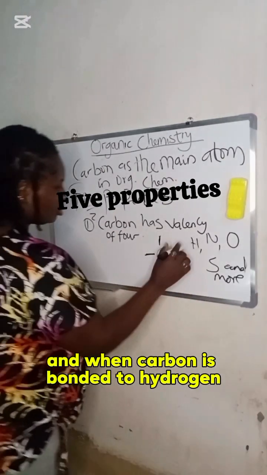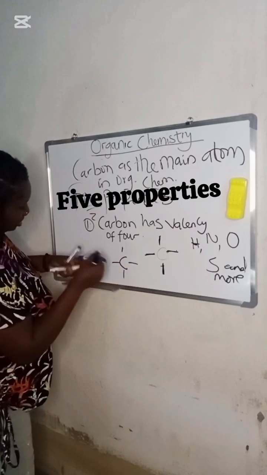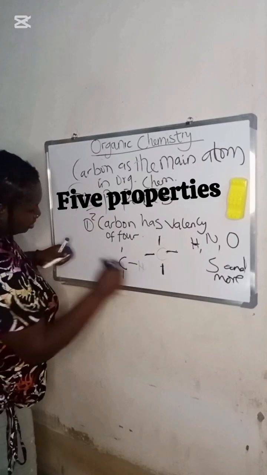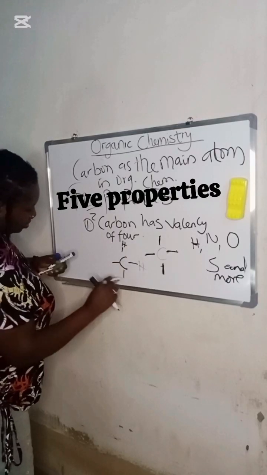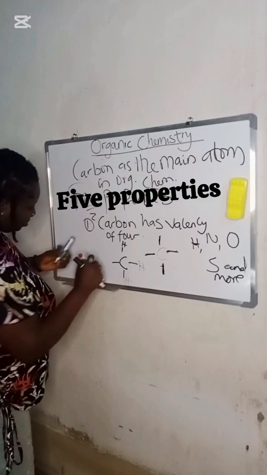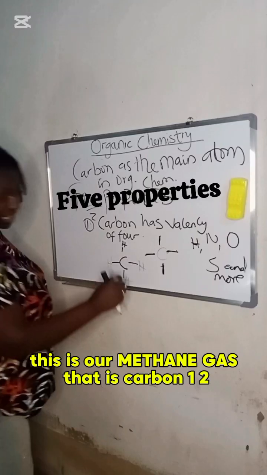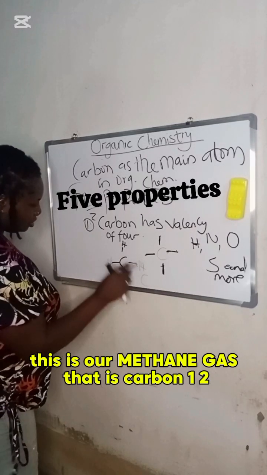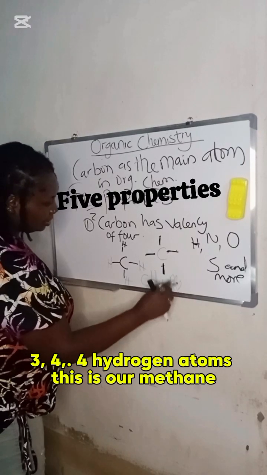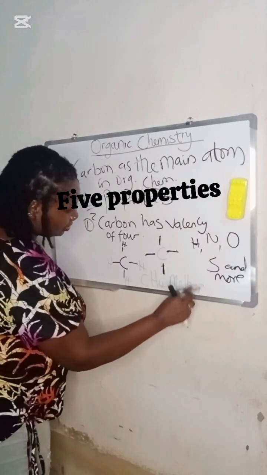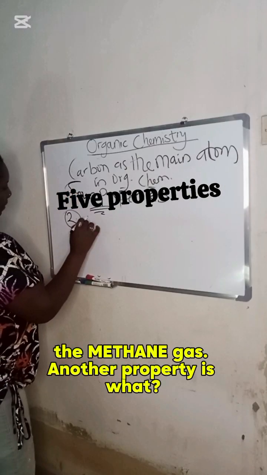And when carbon is bonded to hydrogen, if we have something like this, this is our what? This is our methane gas. That is carbon 1, 2, 3, 4. 4 hydrogen atoms. This is our methane. Methane gas.